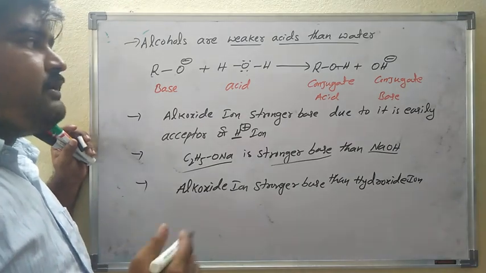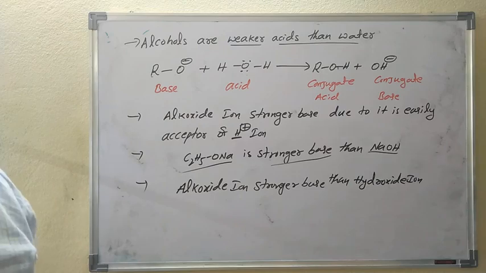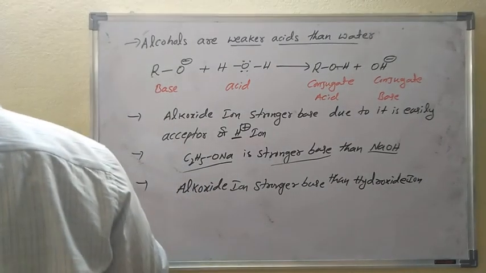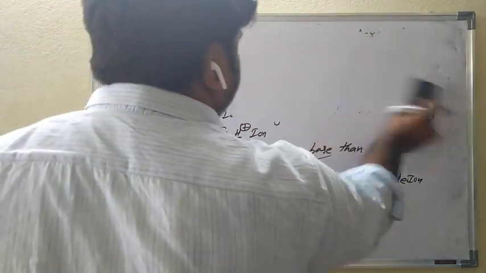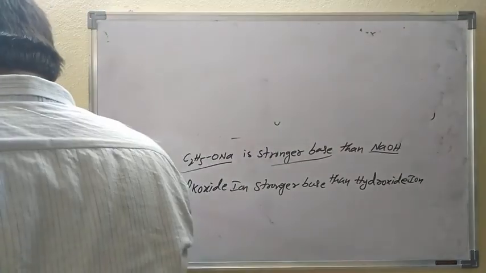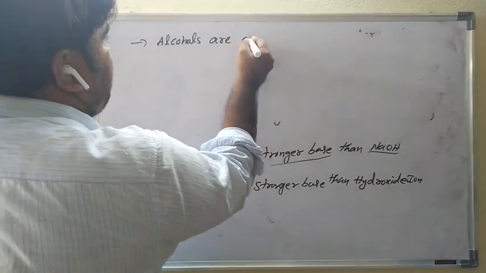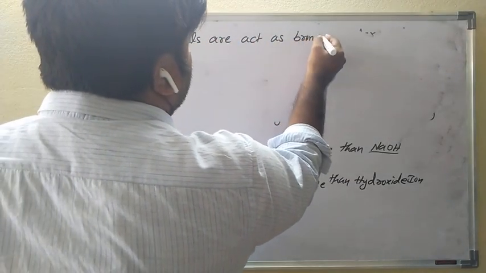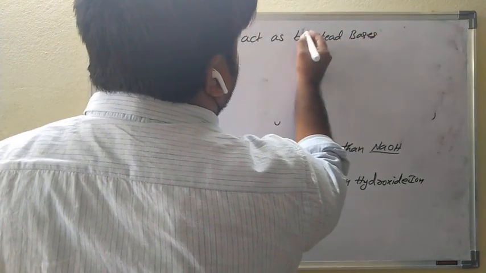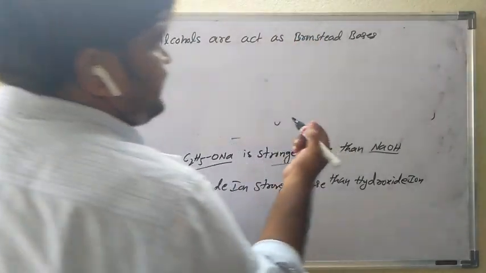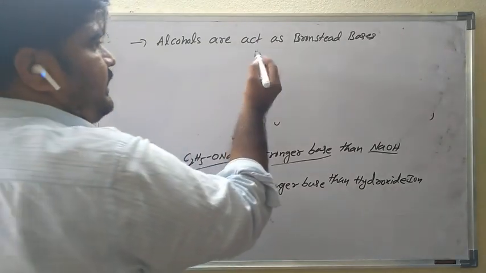See, however, alcohols also act as Bronsted bases. Bronsted bases mean what? A proton donor is a Bronsted acid. A proton acceptor is a Bronsted base. So alcohols act as Bronsted bases.